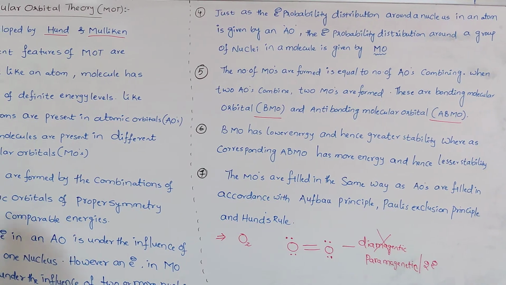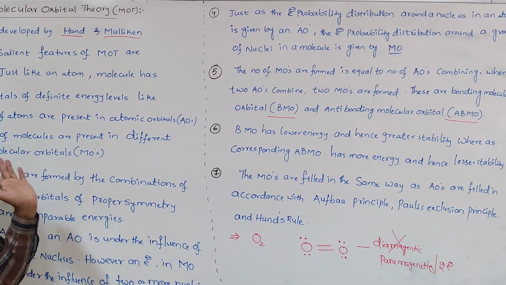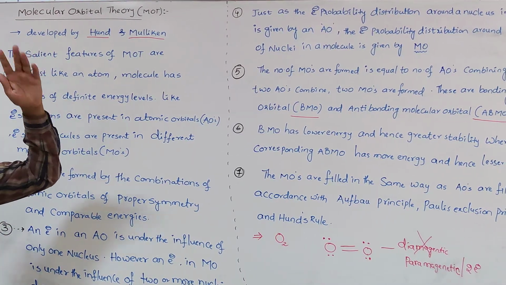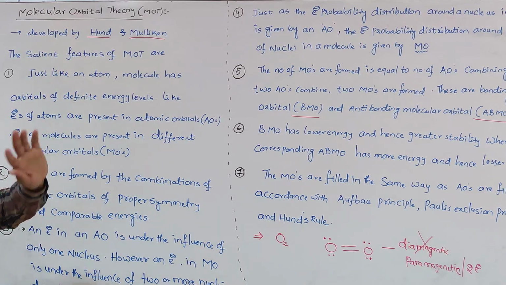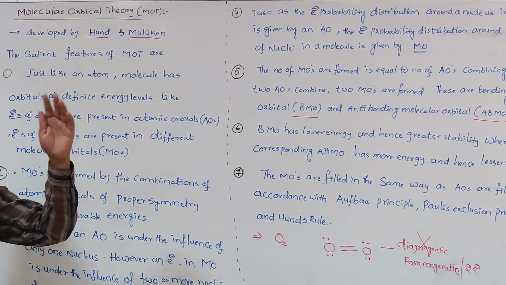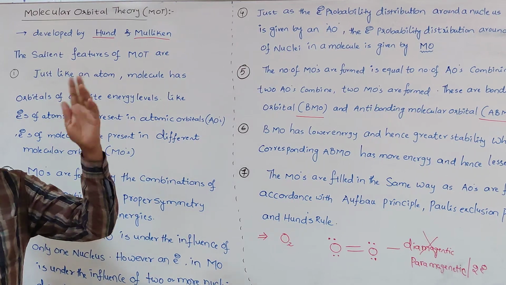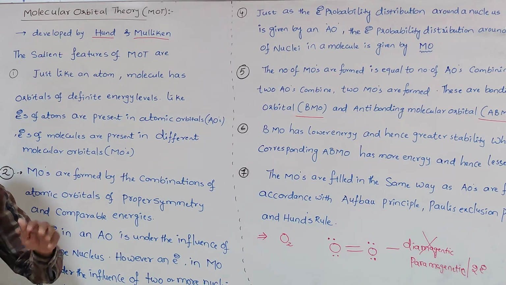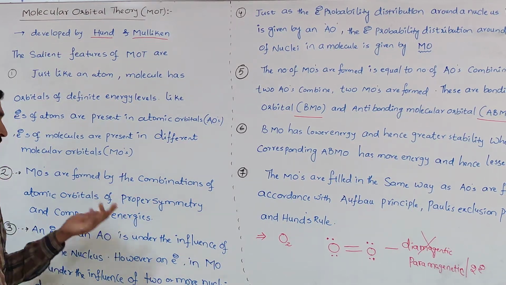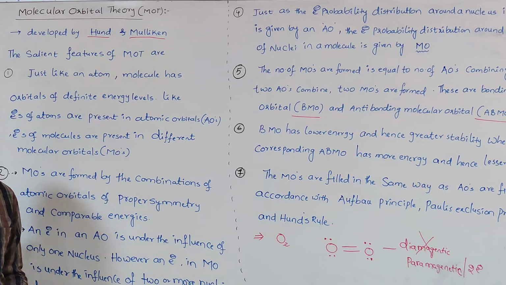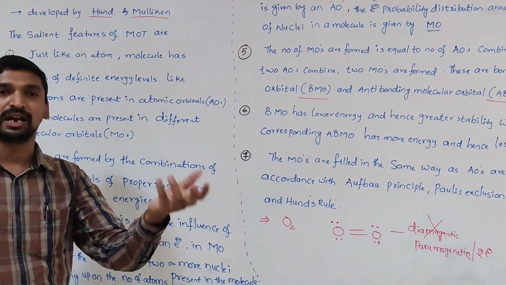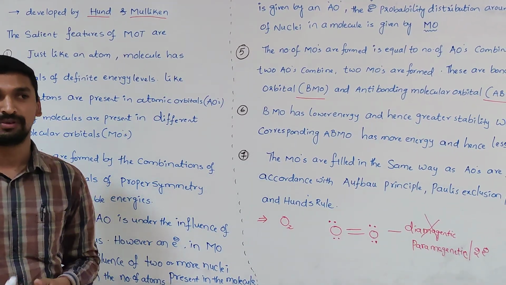Everywhere we were comparing the molecular orbital with the atomic orbital. So this is the first one. In an atom, the atomic orbitals are present. In a molecule, molecular orbitals are present. Electrons of atoms are present in atomic orbitals, electrons of molecules are present in molecular orbitals, and the molecular orbitals are formed by the combination of atomic orbitals which have the proper symmetry and comparable energies. The third one is the electron present in an atomic orbital is under the influence of only one nucleus,